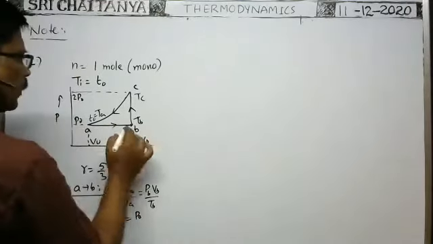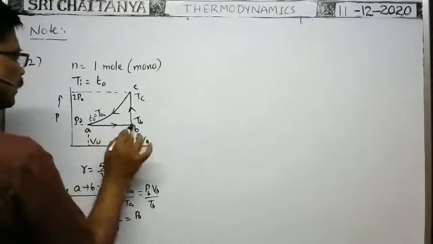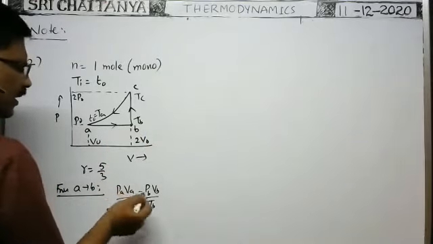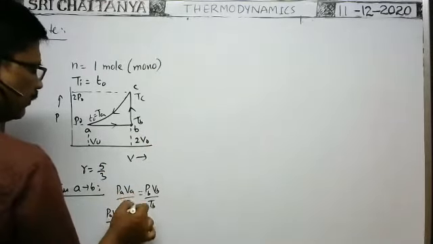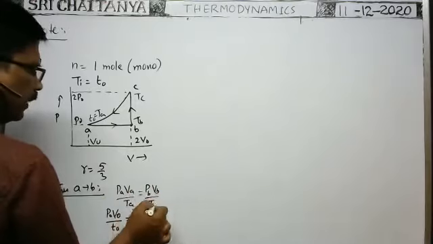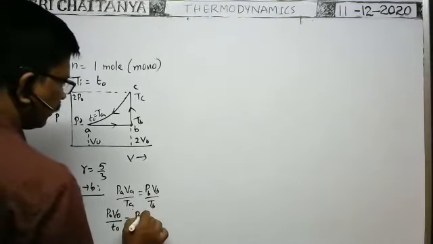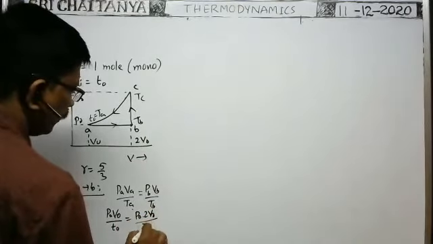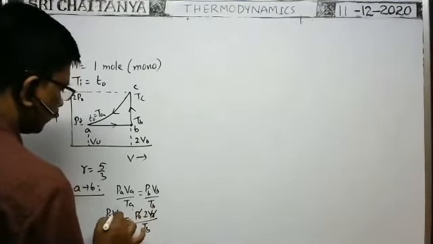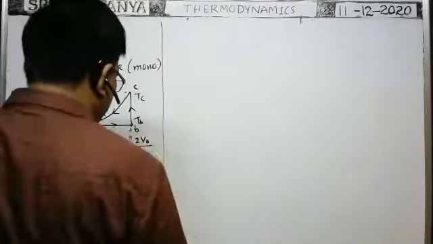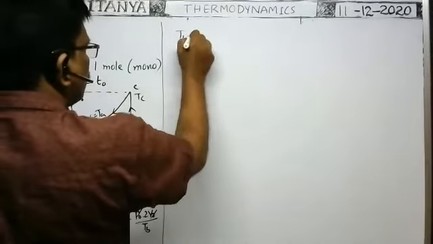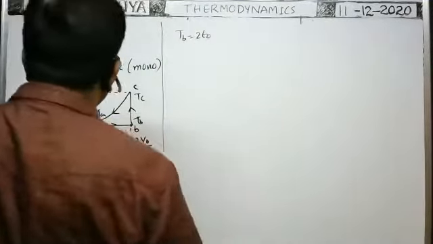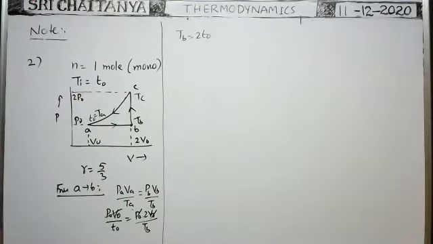Of course, it is an isobaric process, because along this path the pressure is constant. So we need not write it; simply VA by TA equals VB by TB. At this point the volume is 2V0, so V0 by T0 equals 2V0 by TB. The P0 cancels, and TB is equal to 2T0. So we know the temperature at A, and at B also.